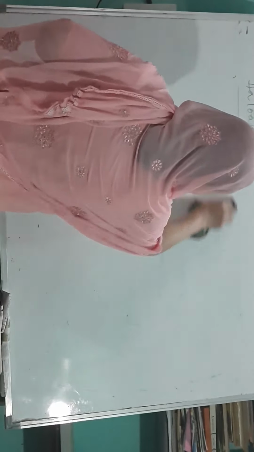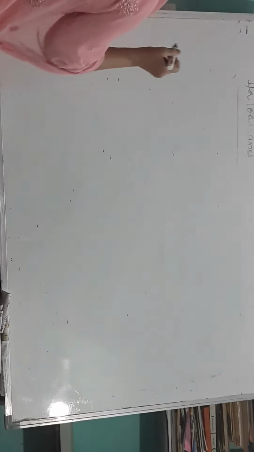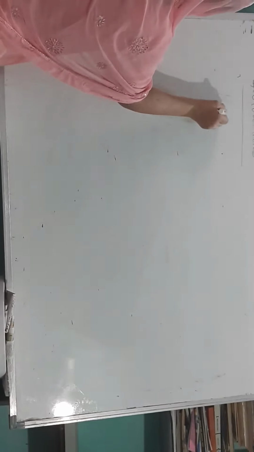Remember one thing, alkyl halide shows negative inductive effect, as I said already. Whenever we consider R with X, R will get a slight positive charge and X will get a slight negative charge.